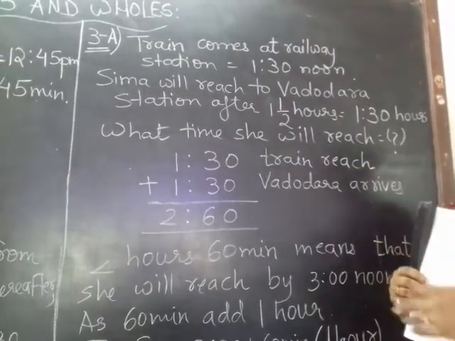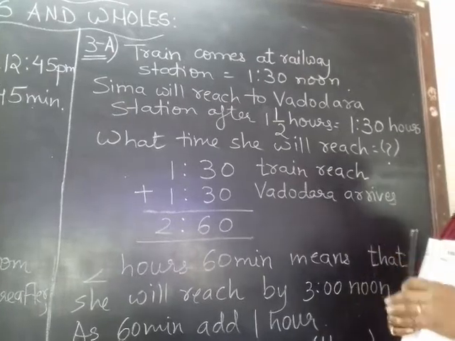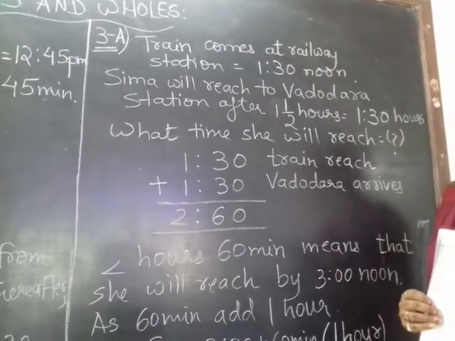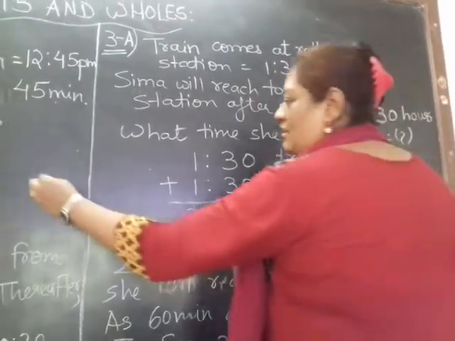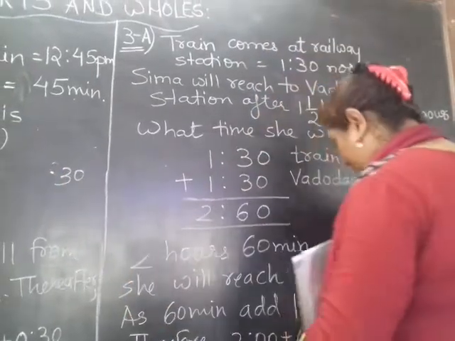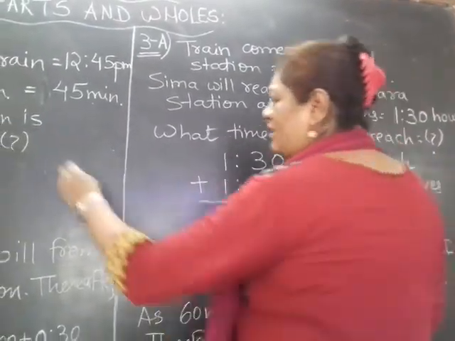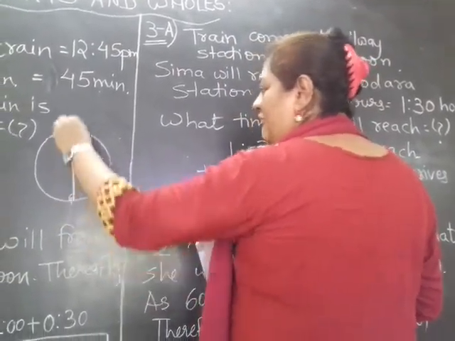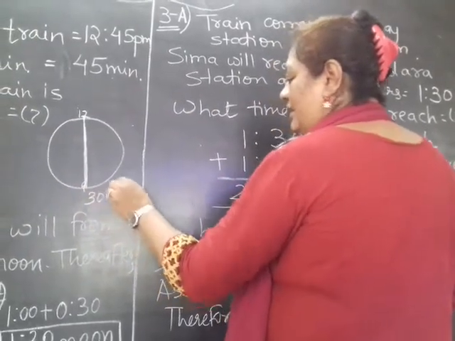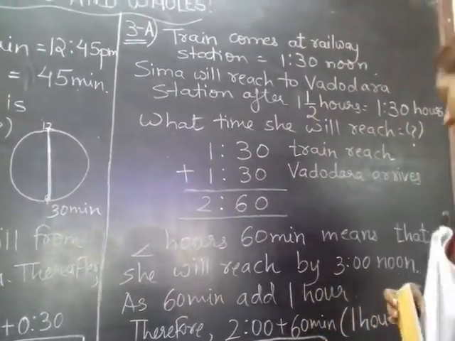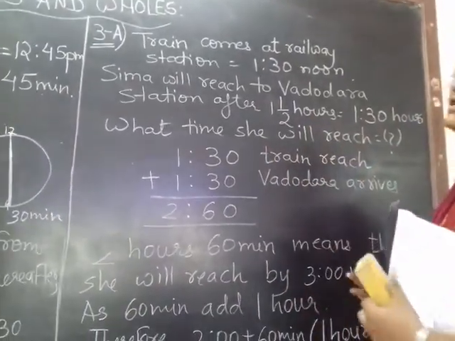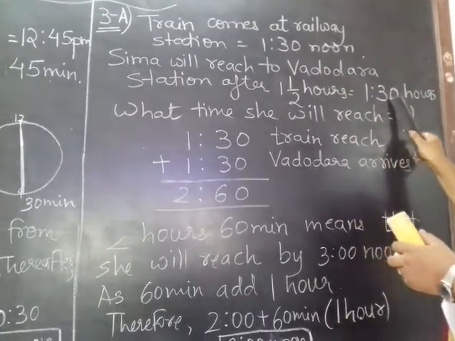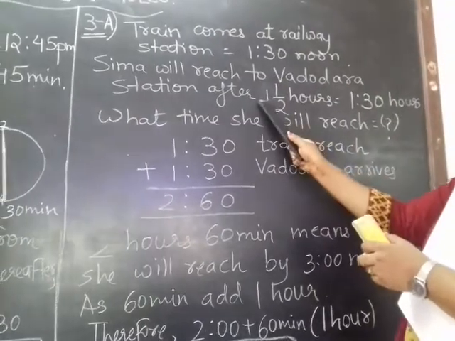Now children, this sum is based on clock, right? Generally you know 1/2 means 0.50, but in clock we do not have half as 0.50. In a clock, half means 30 minutes. I hope this is clear. If I show you in a clock, this is 12, this is 6. So what is this half? This is 30 minutes, right? So in a clock, half means 30 minutes. As we are working here with the time, that is clock, instead of half hours, we will take 30 minutes.